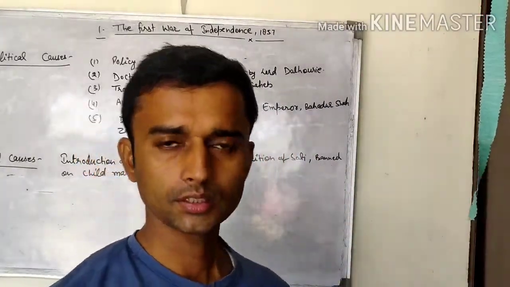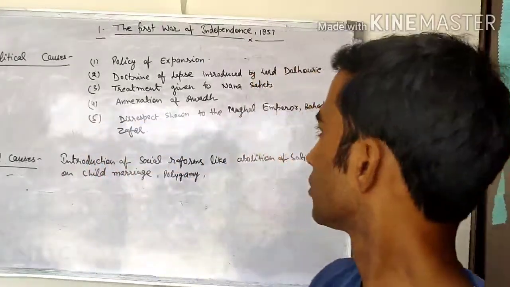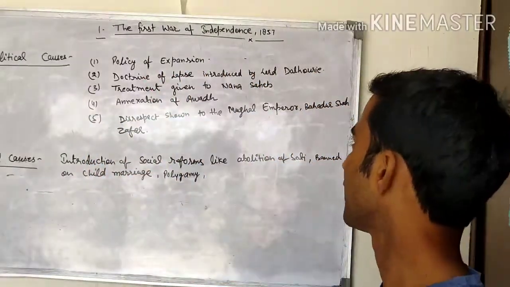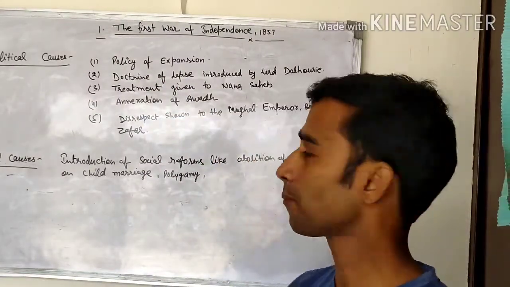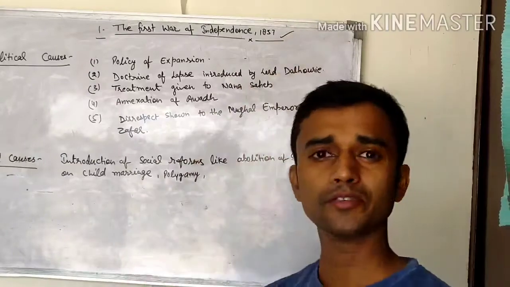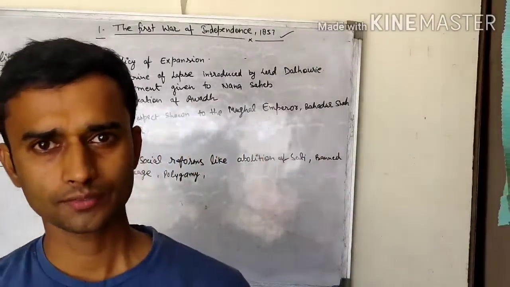Today, the topic is the first war of independence. You know very well, it happened in 1857. There are many causes of this war.